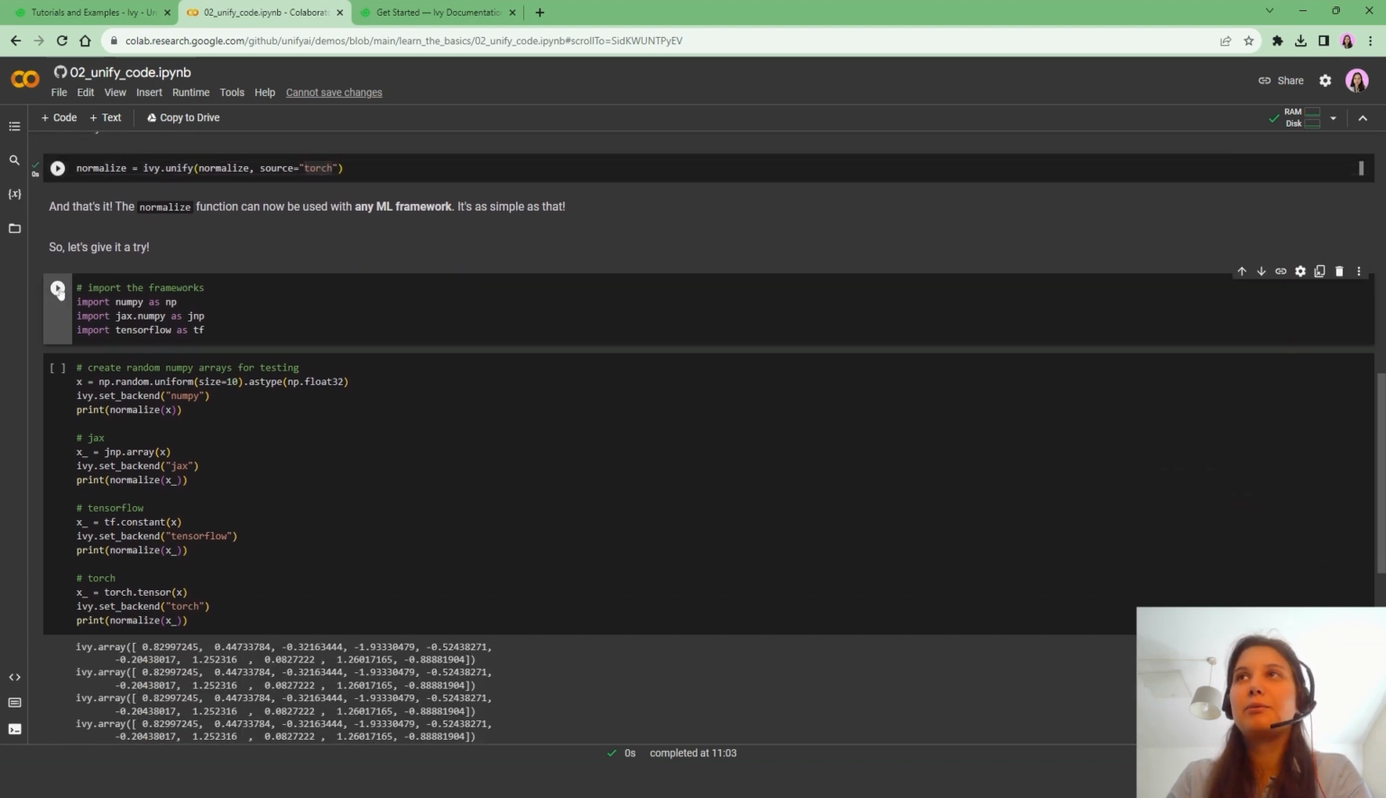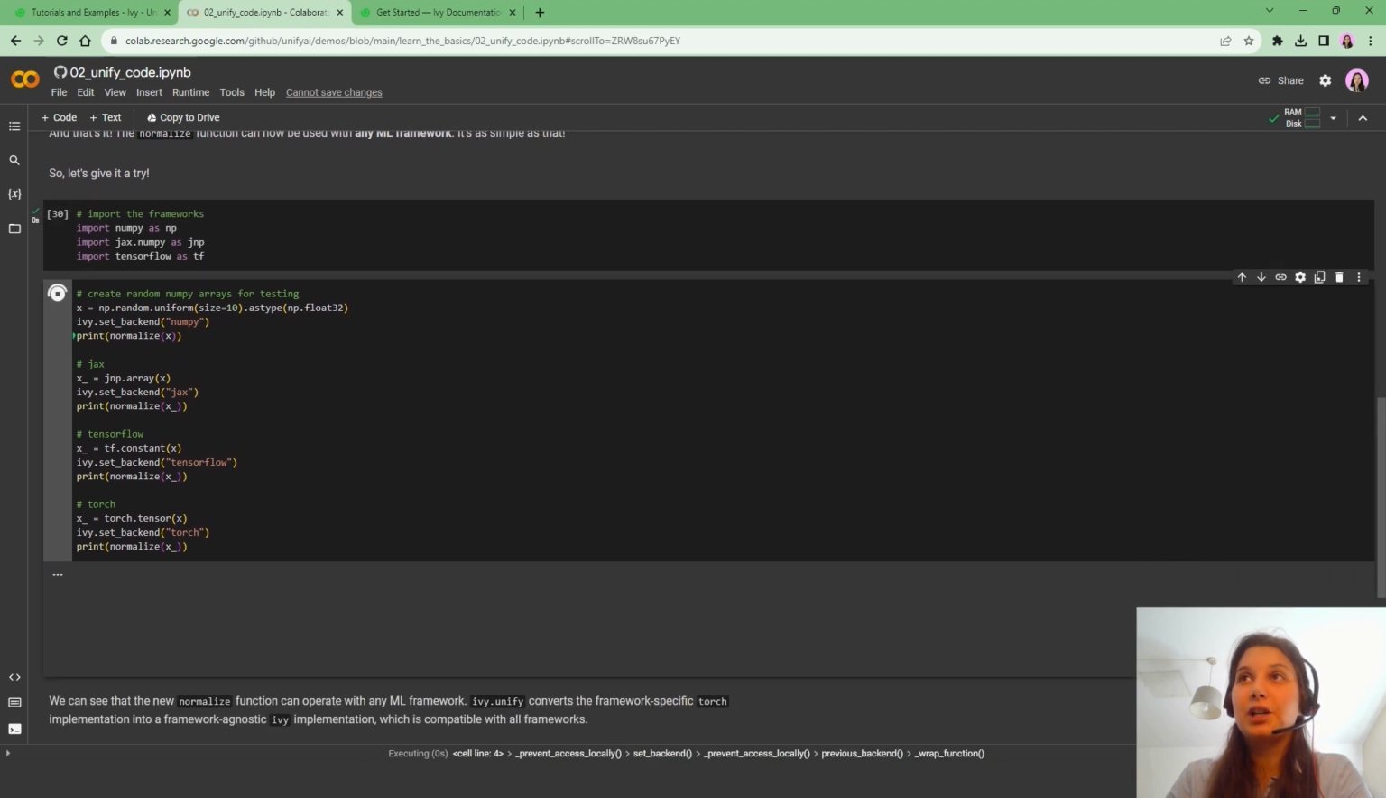Now I import NumPy, JAX, and TensorFlow, and I initialize x with different data types. We set it to a NumPy array, JAX array, TensorFlow constant, and torch tensor. We change the backend to all of these, and then we run normalize with x of different data types. We will see how at this point we can use normalize with any kind of data type.